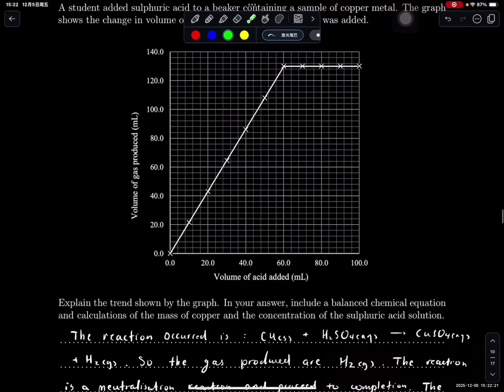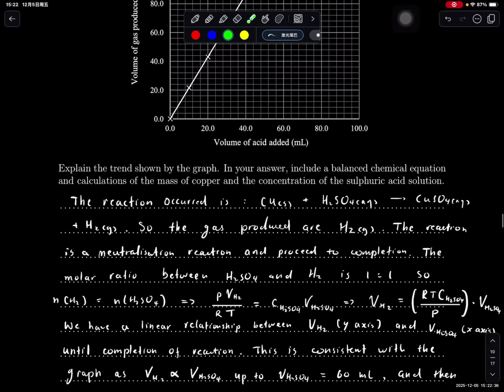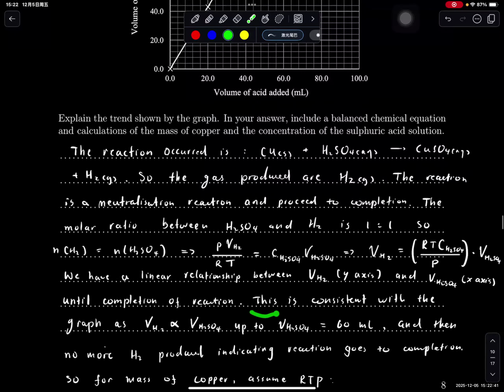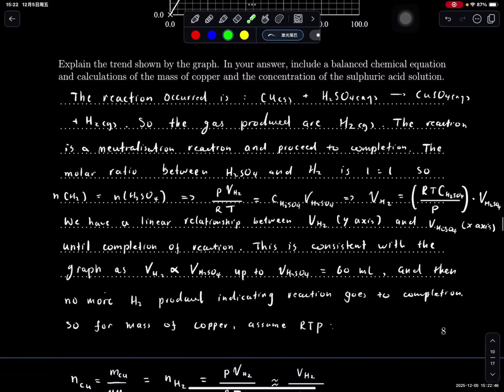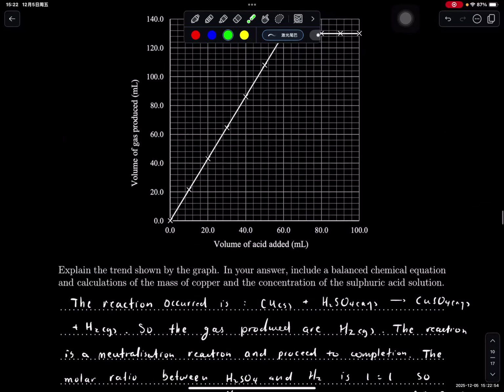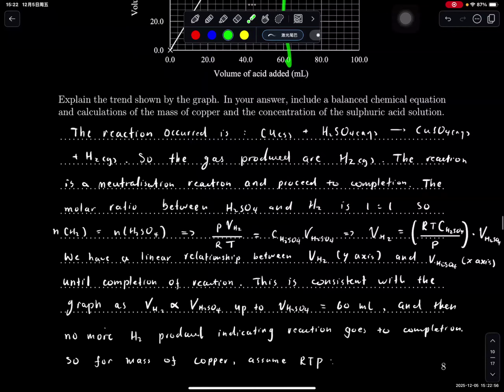Well, you could also say something like, "Adding more acid produces more of the gas, as you increase the yield," or something. That's not the best way. The best way for me is to derive this mathematical relationship. Then you also want to explain how this is consistent with the graph, relating to the stimulus, as that is proportional to that, and say that up to the point where the volume of sulfuric acid added equals 60, which is here, the reaction is completed.